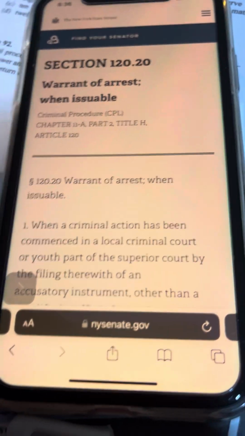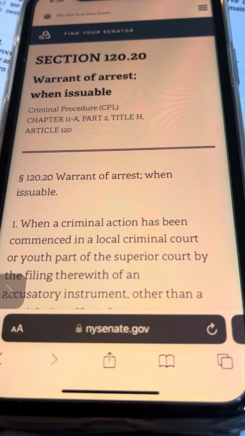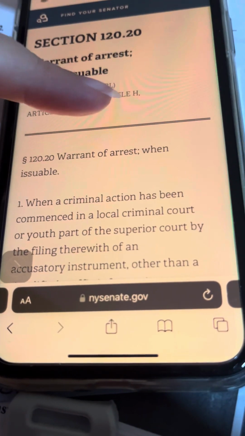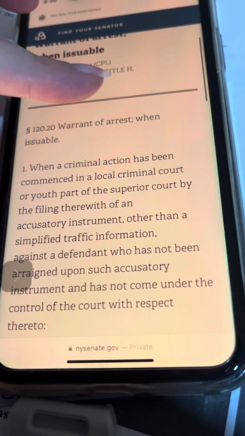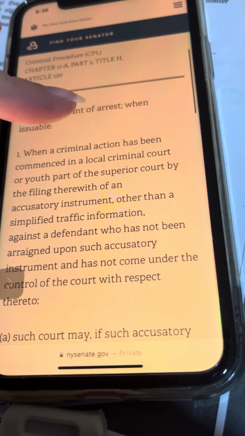Okay, so section 120.20 is warrant of arrest, when issuable. 1.